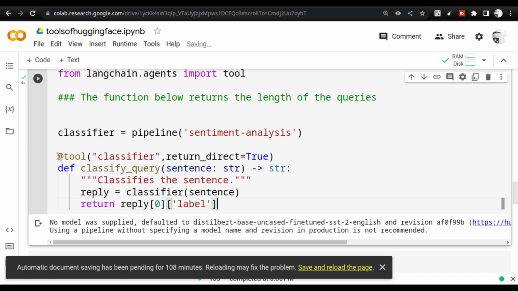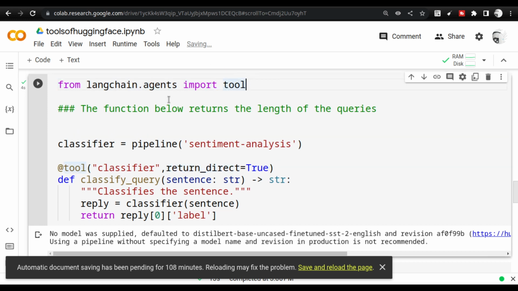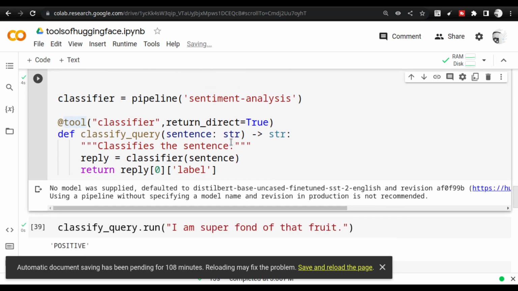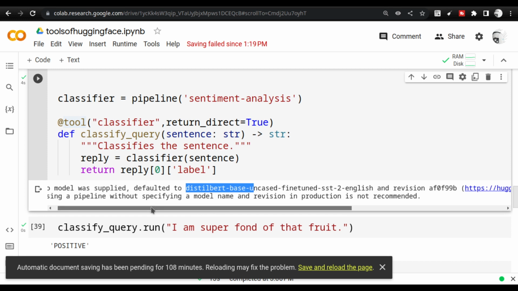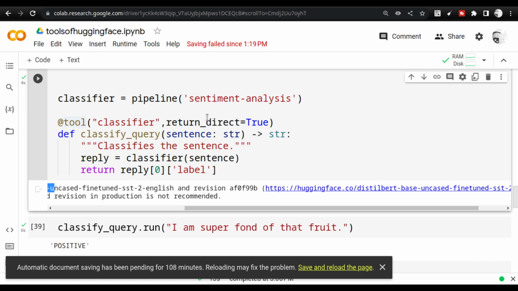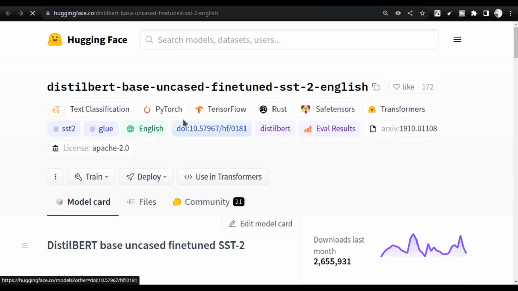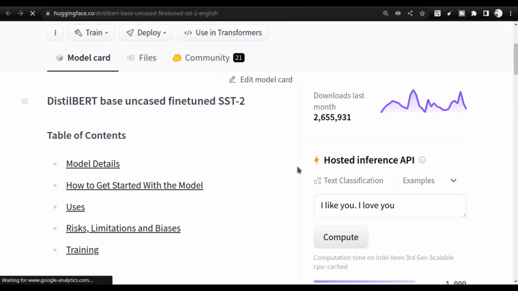I am using this decorator here and I am giving the name as classifier, and I am importing the tool from LangChain. This is very similar to what I did in the earlier video, but I am using something different. And here it is showing a warning, so you don't need to worry about it. It is basically telling that I did not give any particular model to use for sentiment analysis. So let me show you. If I click on that link, it will open the actual model's location. You see that this is the model, and you see the model code also.